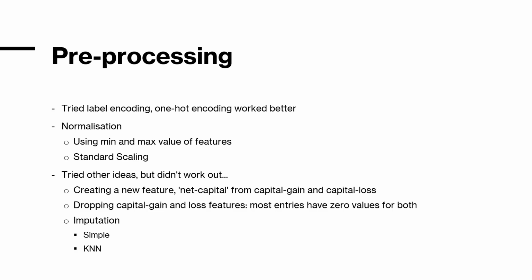Next up, we've done some normalization. Initially, we did the minimum and maximum, following how Connor did it in the video, where we used the minimum and maximum of each feature, and we subtracted the minimum and divided by the difference between the max and min values for each feature, so that we get a consistent range for each feature, which the model might find easier to find correlations for.